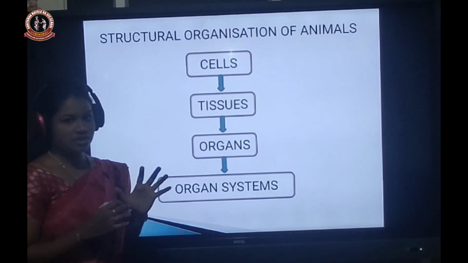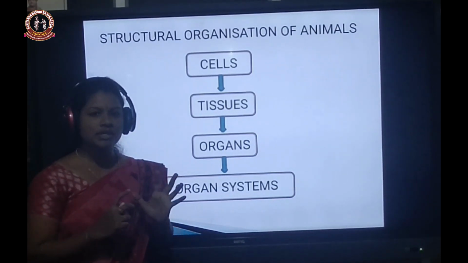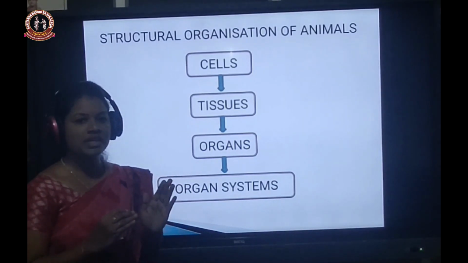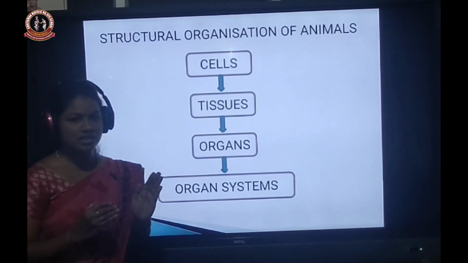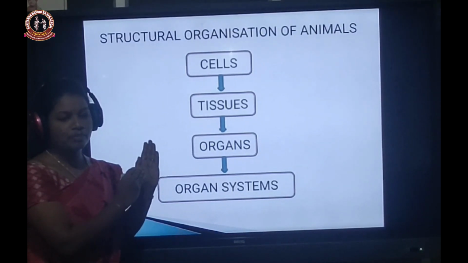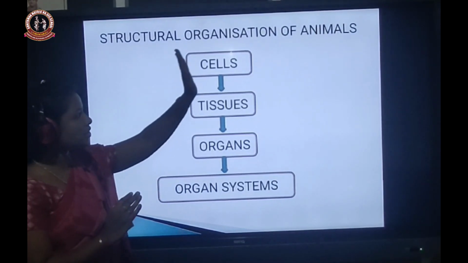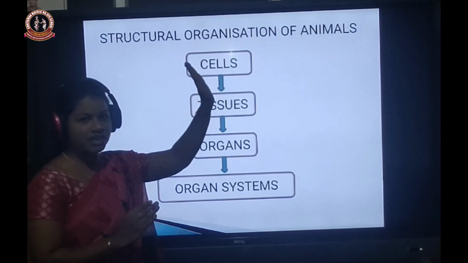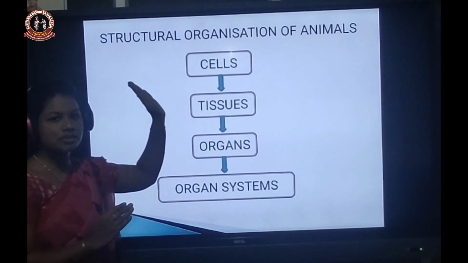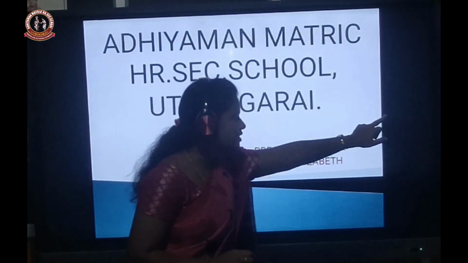Various physiological structures, various morphological structures, various anatomical structures which are organized together to perform a particular function. So simply saying, various structures organized together to perform a specific function is called structural organization.